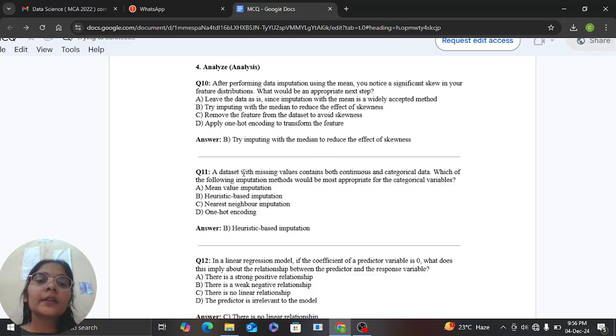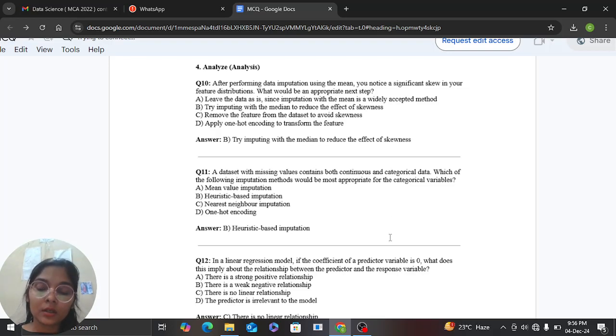The next one is, a dataset with missing values contains both continuous and categorical data. Which of the following imputation methods would be most appropriate for the categorical variables? The heuristic method will be the best for this type of data which contains both continuous and categorical data.